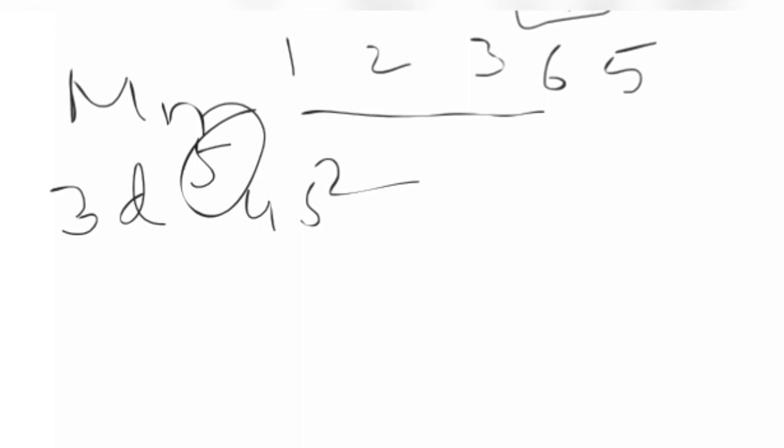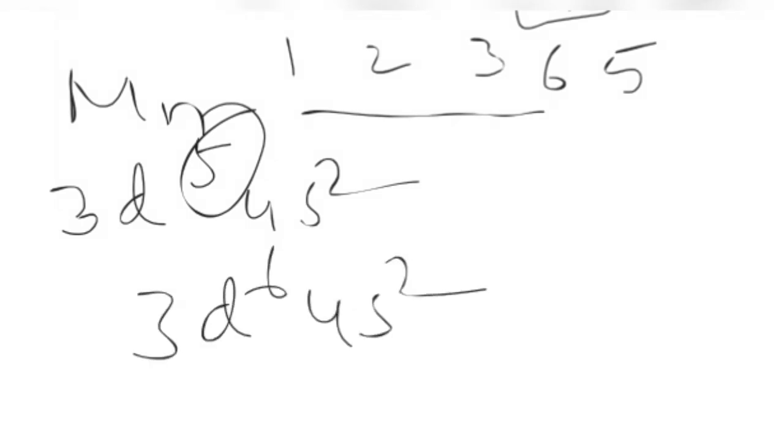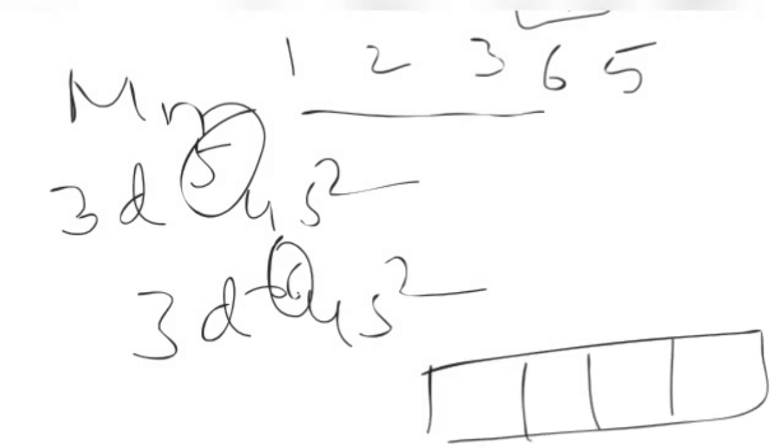Iron has 3d6 4s2. In this, unpaired electrons will be 4, because one pairing is there. So in iron it is 4.